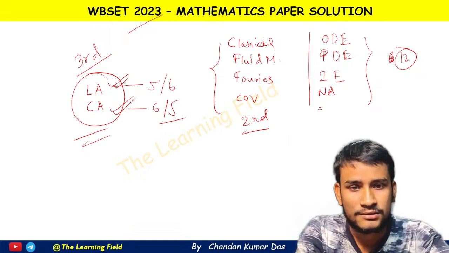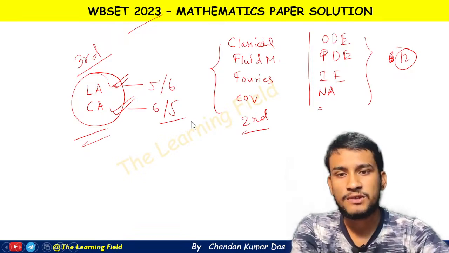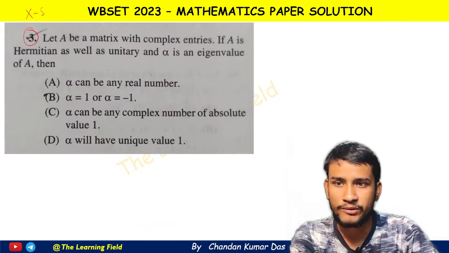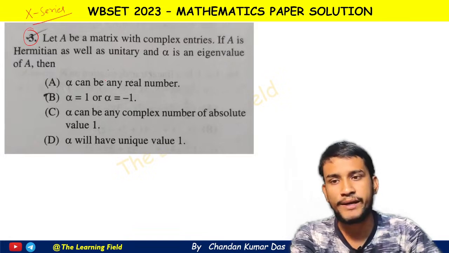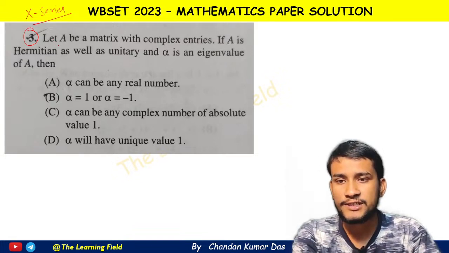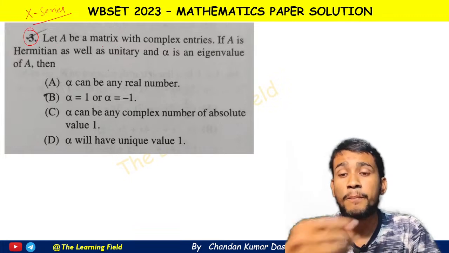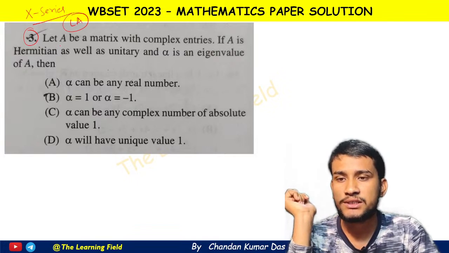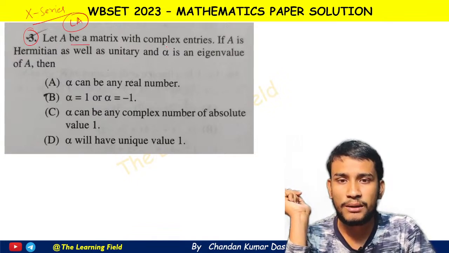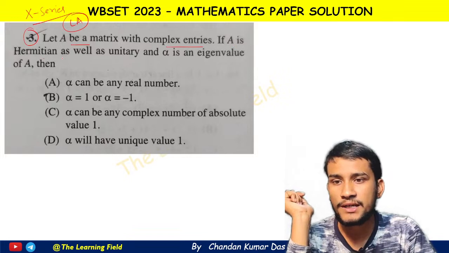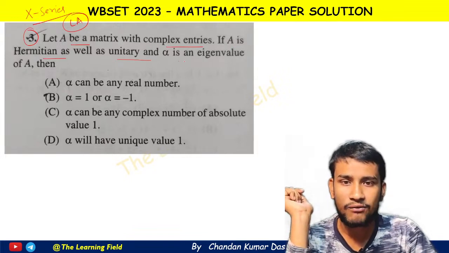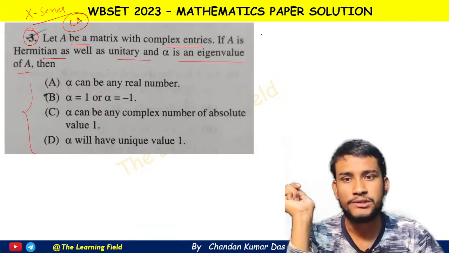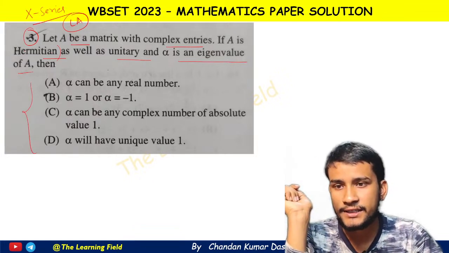So the first question, this is question number 3, from the X series question paper. All the question numbers are from the X series. The question is from linear algebra. Question 3 says: let A be a matrix with complex entries. If A is Hermitian as well as unitary and alpha is an eigenvalue of A, then which of the following statements is correct? First, it is given that A is a Hermitian matrix.